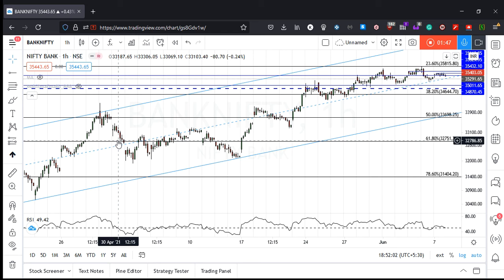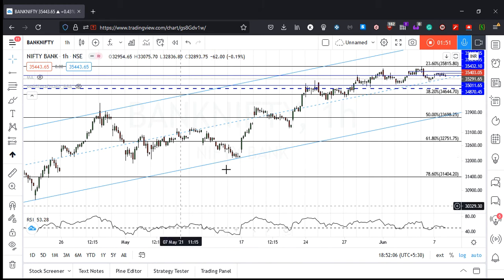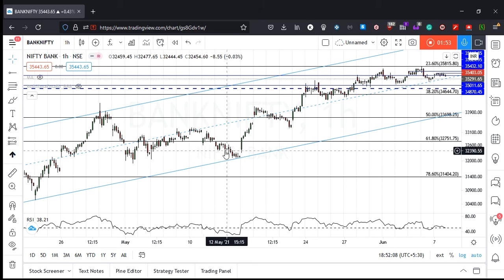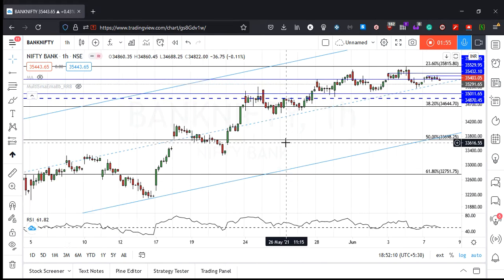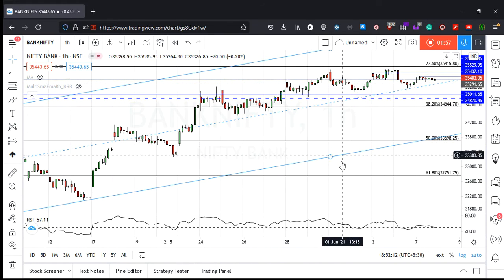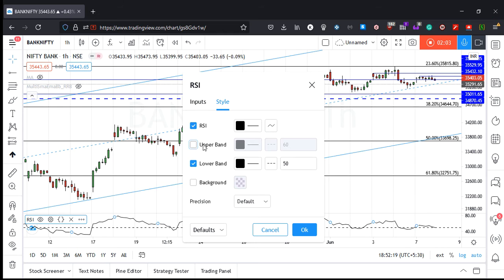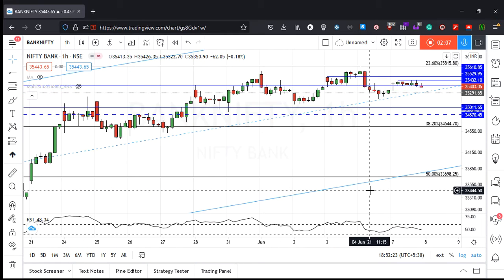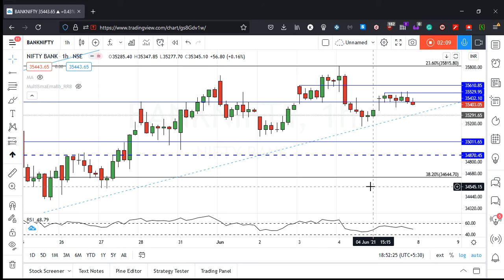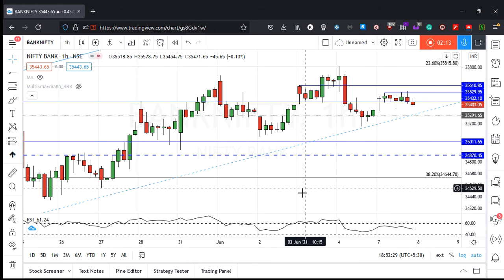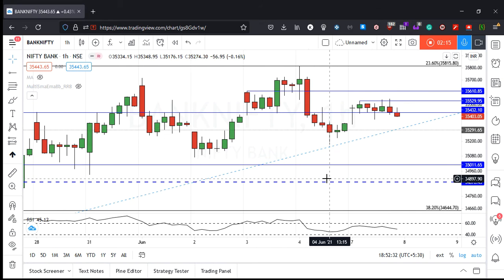Anytime RSI has dipped below 50, we have seen some bearish biasness, and even though the overall trend has been bullish, RSI 50 के नीचे जब जाता है, we can see there has been a little bit of bearishness happening. Similarly, here we can see RSI 50 supports were taken. So even though momentum is slowing down, it is right at where it typically is when it bounces back. अभी अगर इससे नीचे जाता है, नीचे भी जा सकता है, I'm not denying that, but this is what we are seeing on the RSI front.